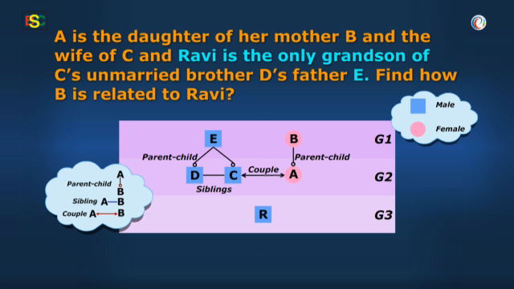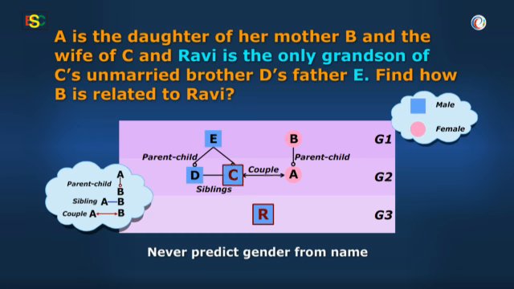I repeat, grandson of E, and hence a male, and not because of the name Ravi, as the name alone can't be the factor for deciding gender. It also means that Ravi is the son of either C or D, but it is given that D is unmarried. So Ravi has to be the son of C and A, right?